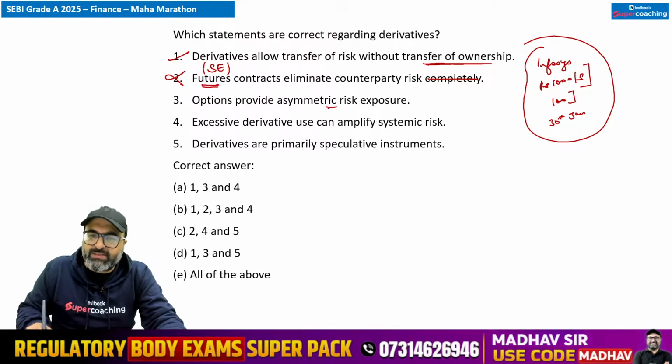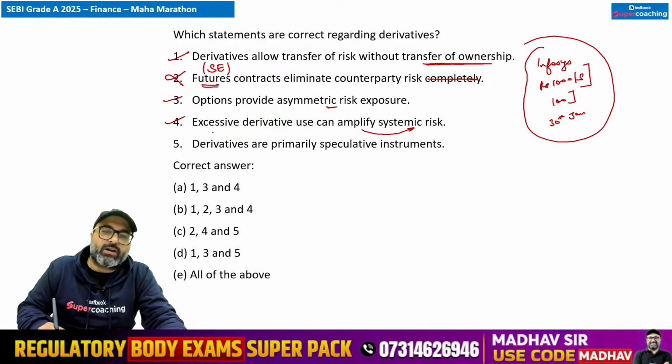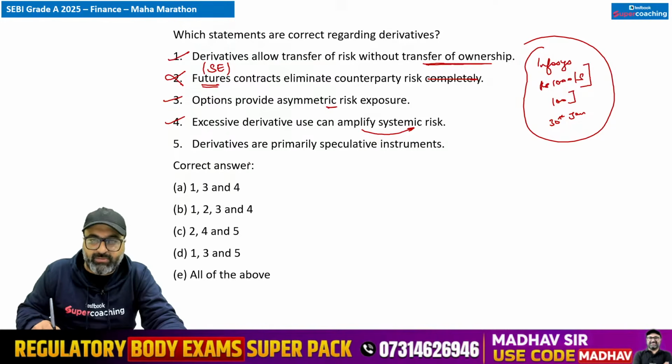Options provide asymmetric risk exposure. Options they provide asymmetric risk, that is correct. Excessive derivative use can amplify systematic risk. अगर excessive use है derivatives का in the market और अगर कल को कुछ fail हुआ तो पूरी की पूरी market fail होगी, तो that will be a systematic risk.